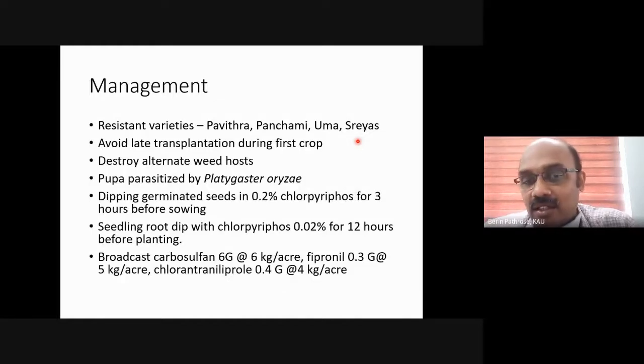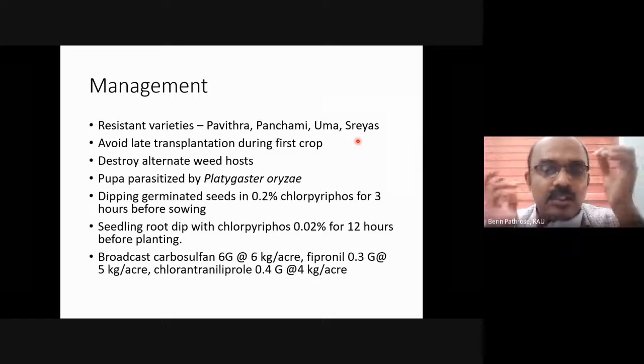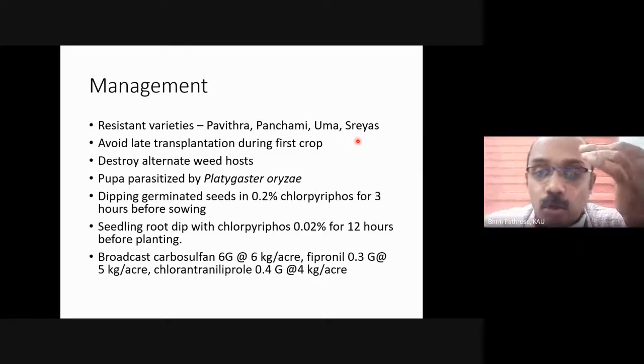Unlike rice thrips and leaf folder, here the varieties resistant to gall midge are commercially cultivated by farmers also. Usually gall midge is observed in the first crop, especially if the first crop is delayed. We usually don't see it in the second and third crop.